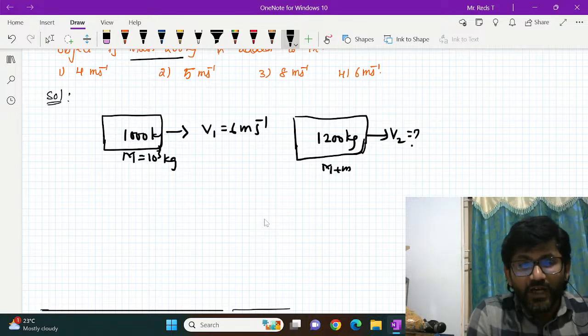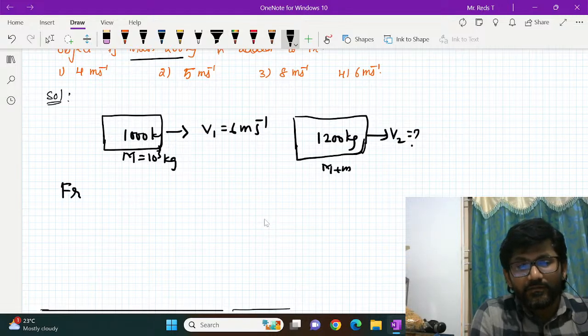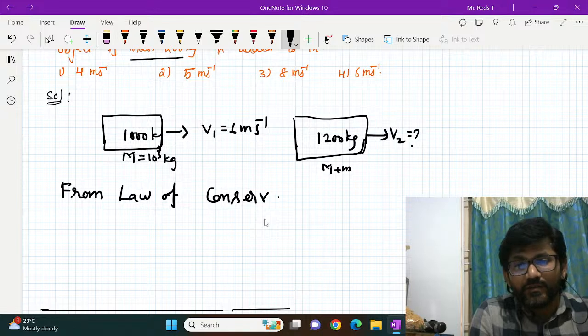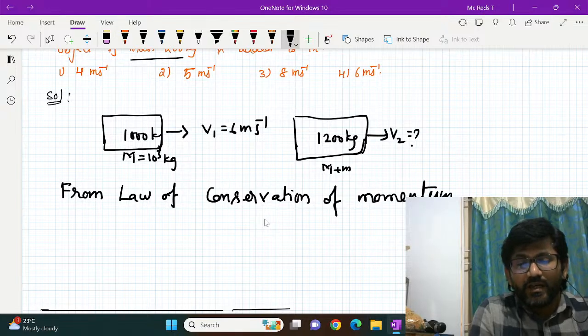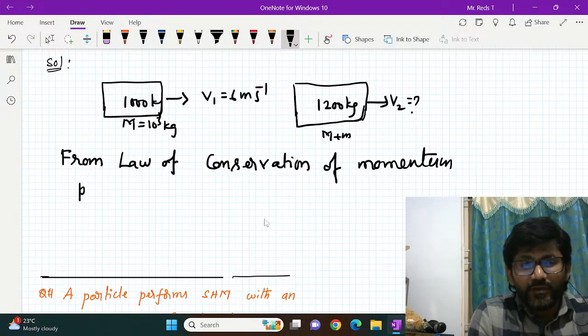So from law of conservation of momentum, when no external force is acting on the system, total initial momentum is equal to total final momentum.